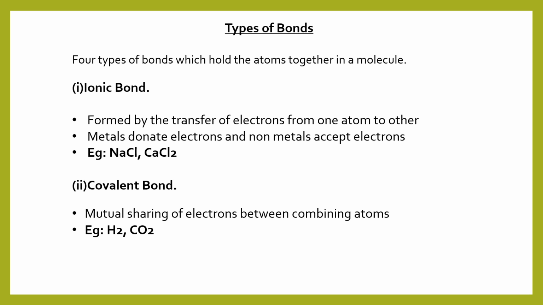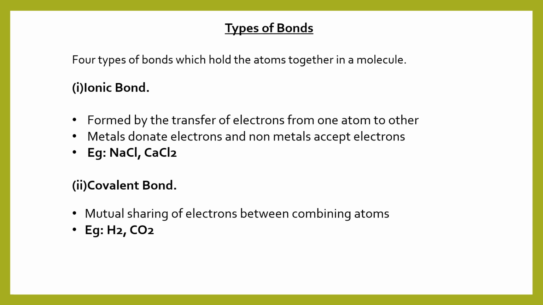Ionic bond is formed by the transfer of electrons from one atom to another atom. In this ionic bond, metal atoms donate electrons and non-metals accept electrons. Examples of ionic bonds include sodium chloride, calcium chloride, etc. So this is a donor-acceptor bond.